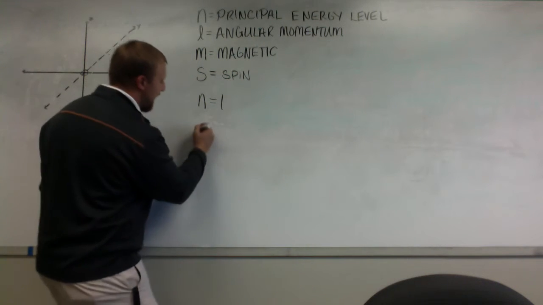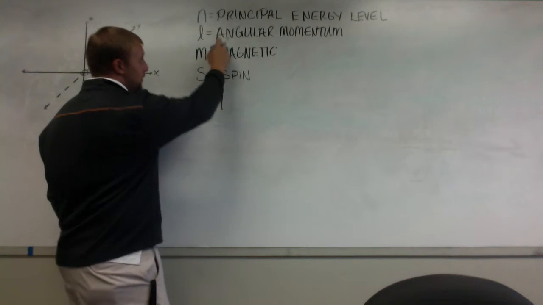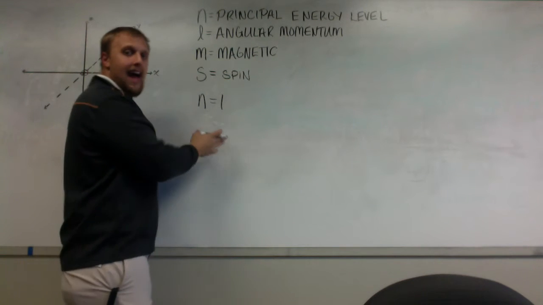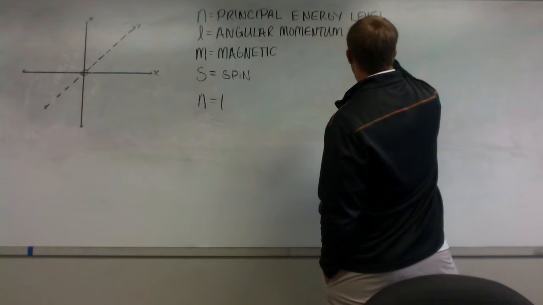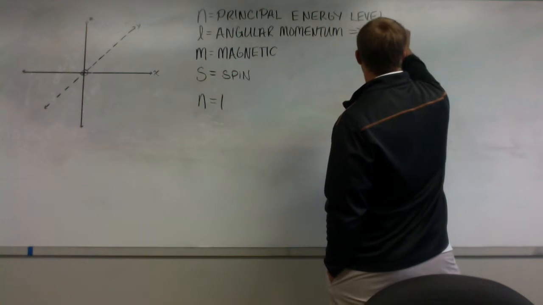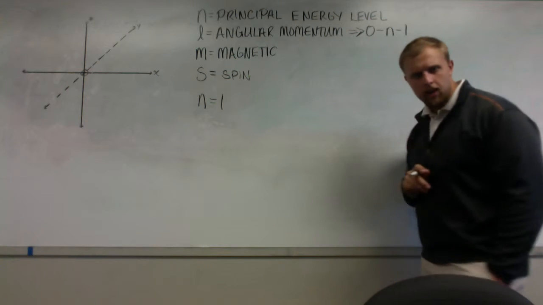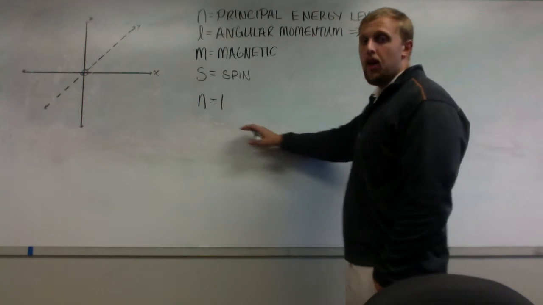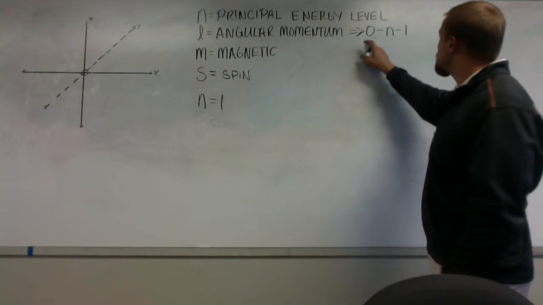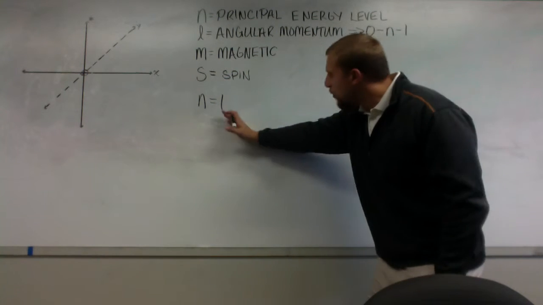So then let's look at the angular momentum quantum number. The angular momentum quantum number has allowed values 0 through n minus 1. What that means for a value of n equal to 1 is your allowed L values are 0 through n minus 1. Well, what's 1 minus 1?